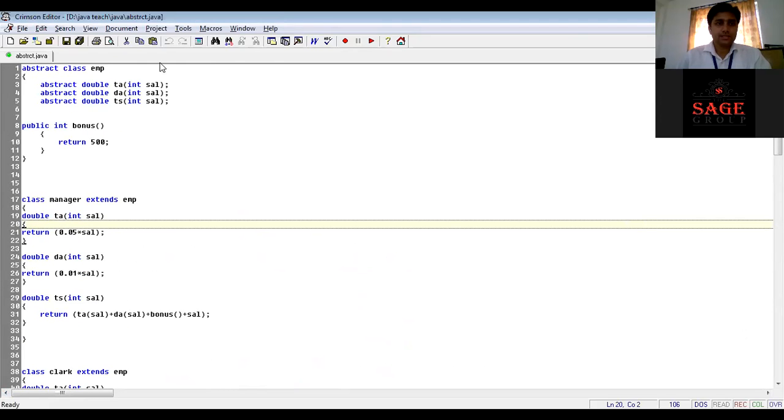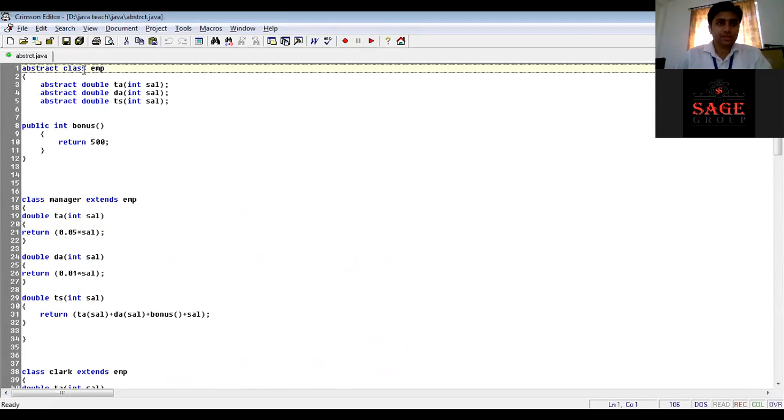So let's start. We are creating an abstract class EMP. As per our rule, we have to put public here: a public abstract class EMP. I am making the class EMP an abstract class, so we put the abstract keyword, and as per the rule, we define that class as public.